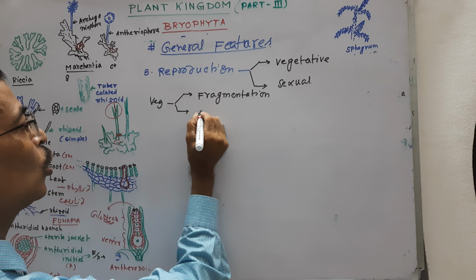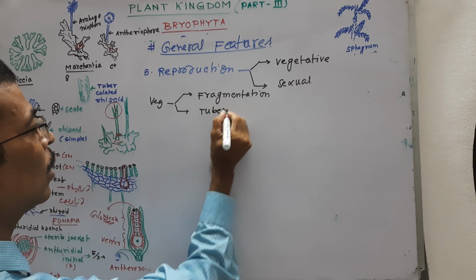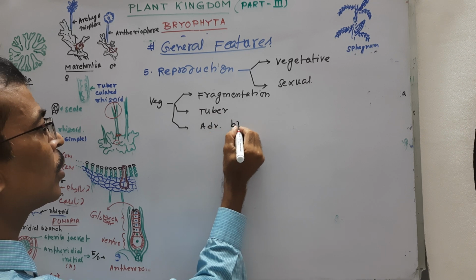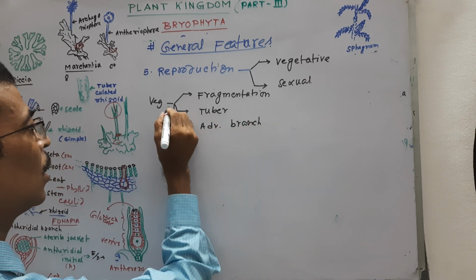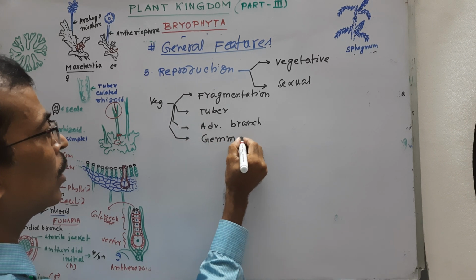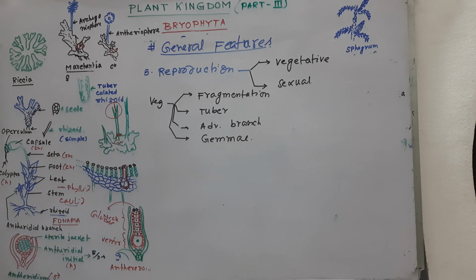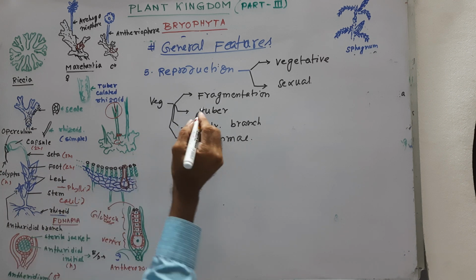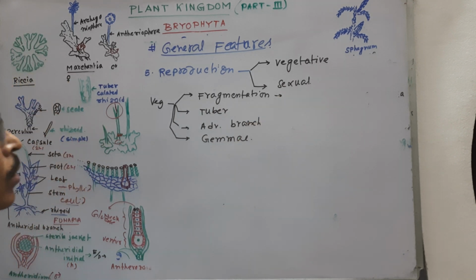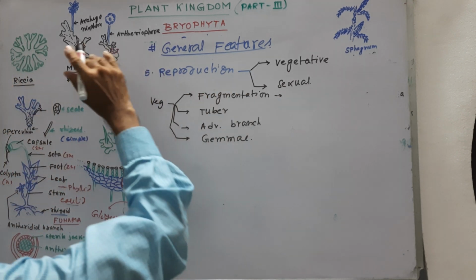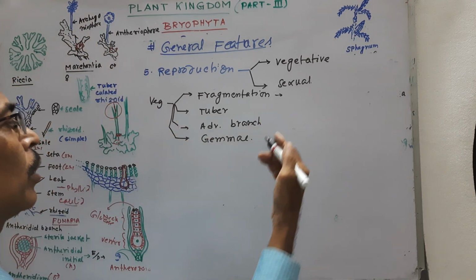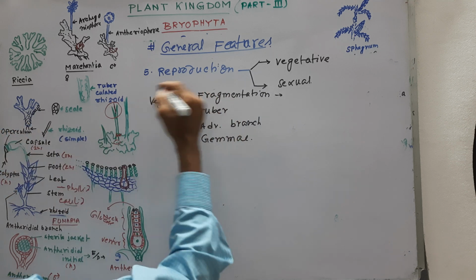Number 2, tuber formation. Number 3, adventitious branch formation. Number 4, gemma formation. About fragmentation, this is accomplished through cutting of some part of the thallus, and each thallus by mitotic division produces a new thallus.